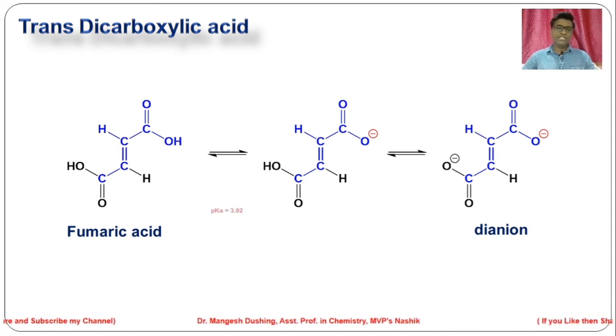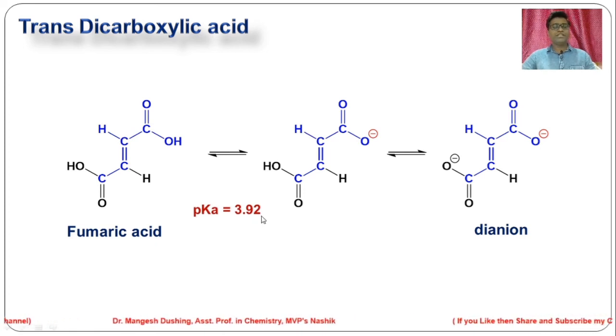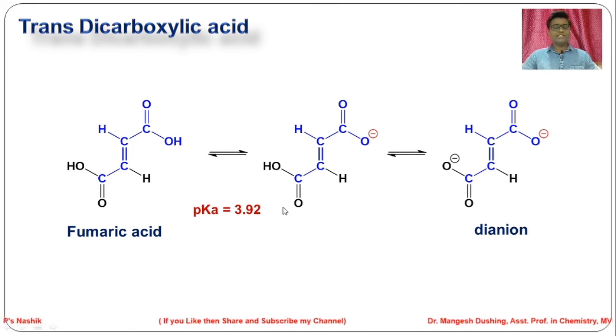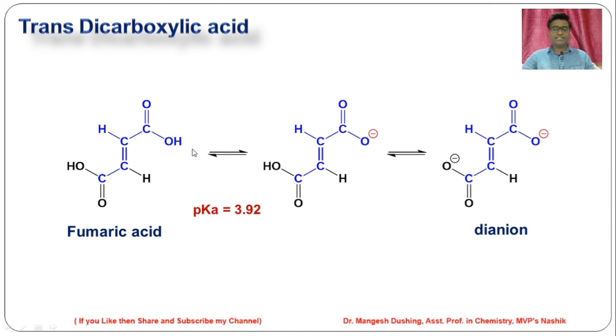That's why the pK value for the first donation, 3.92, is higher than the first pK value of maleic acid. So fumaric acid is a weaker acid than maleic acid.